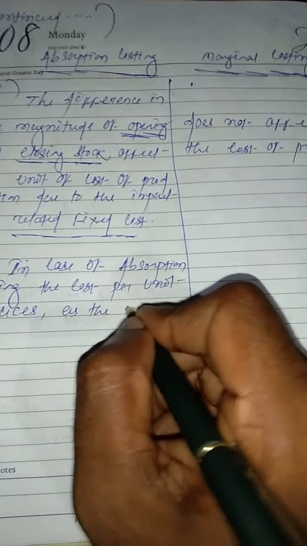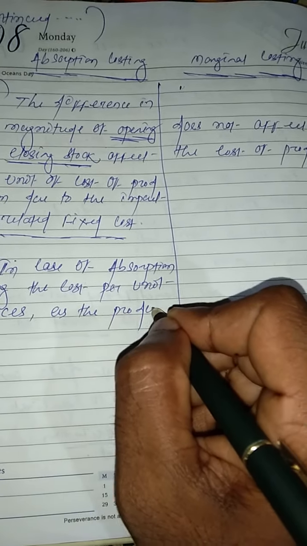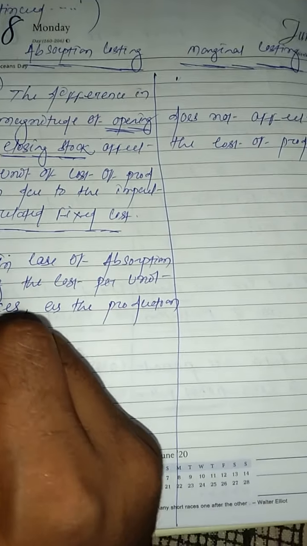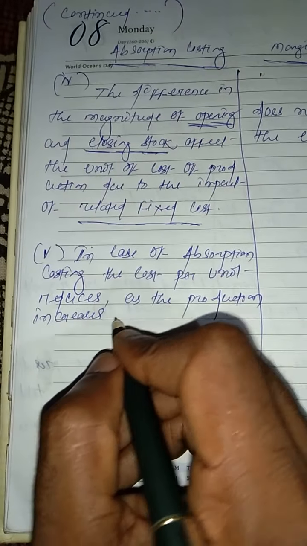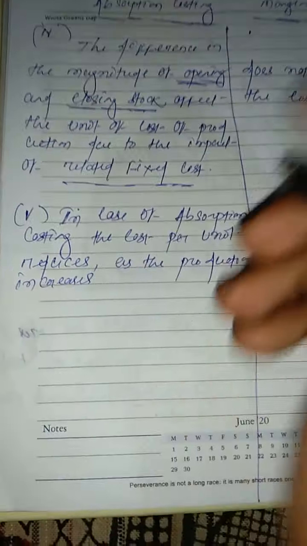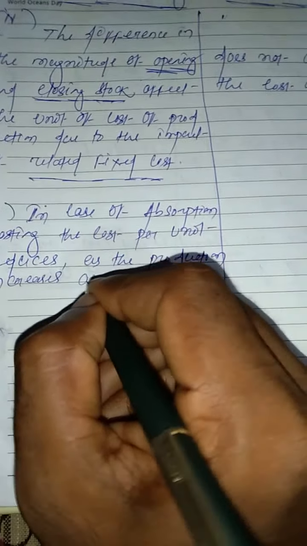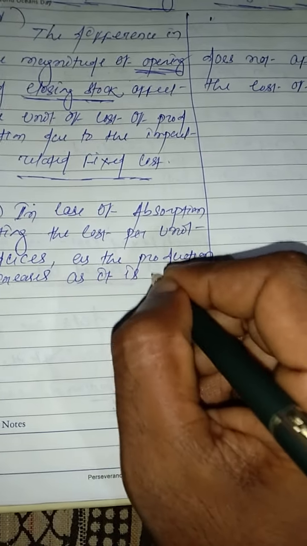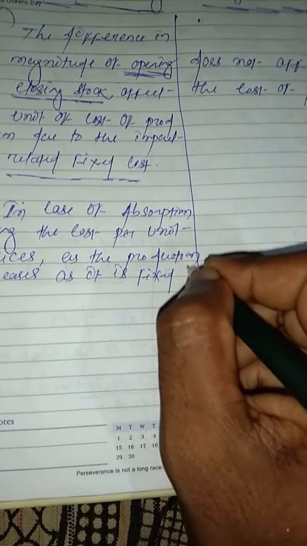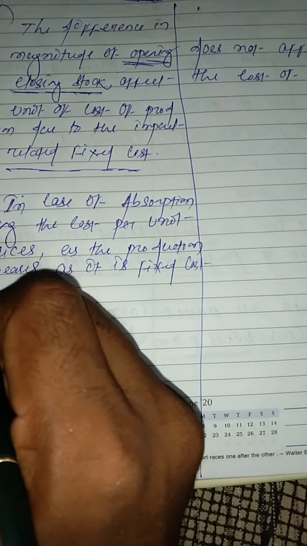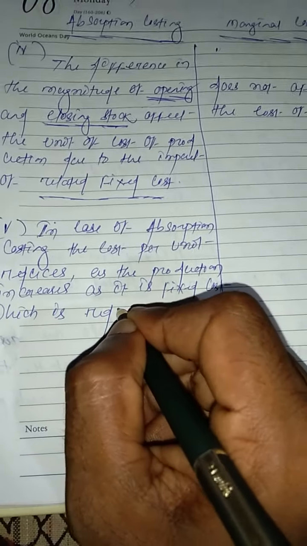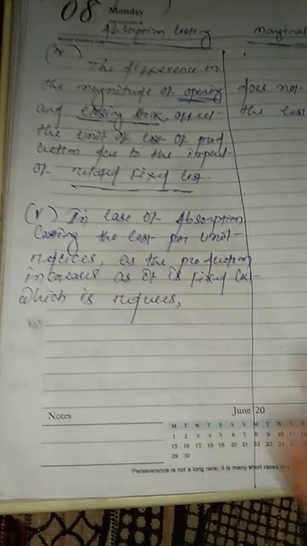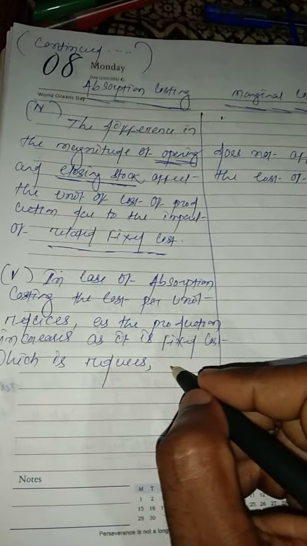As the production increases, as it is fixed cost which reduces, whereas the variable cost remains same per unit.